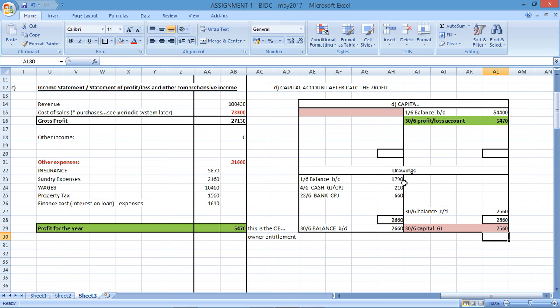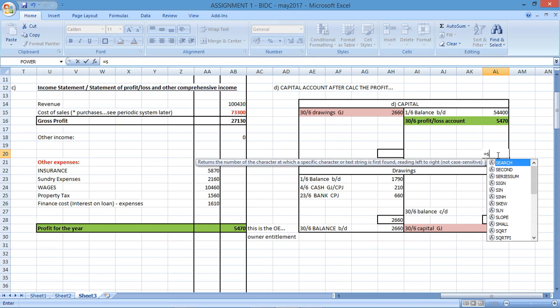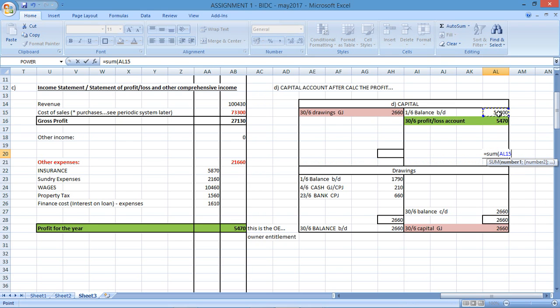General journal, that's a closing transfer. General journal. So now you've got a debit here and you've got a credit there. So what do I do? I sum up this and I get that as my total.